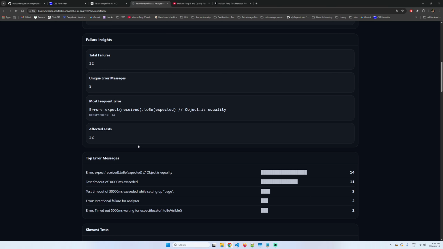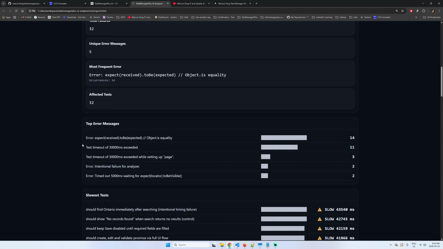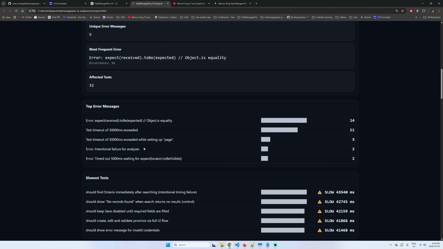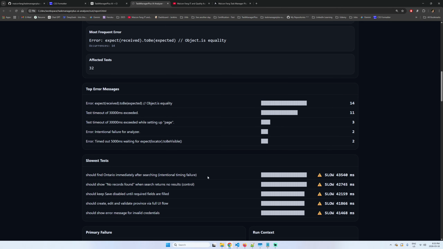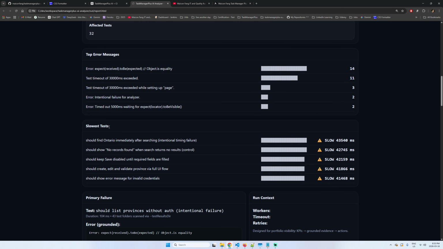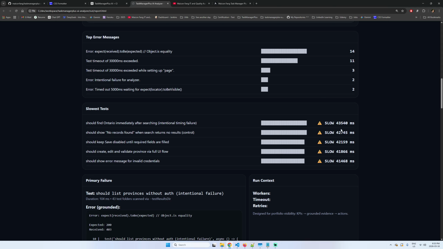similar but in different ways. The error stop in here, okay. If you can see here, they show the tests. You can see here, oh look, the top one was very slow, of course.